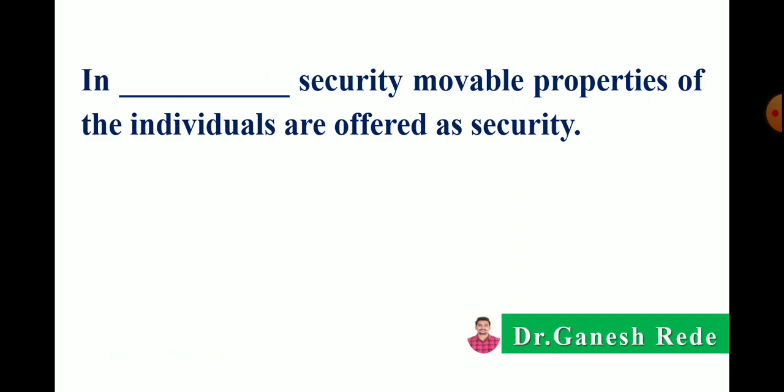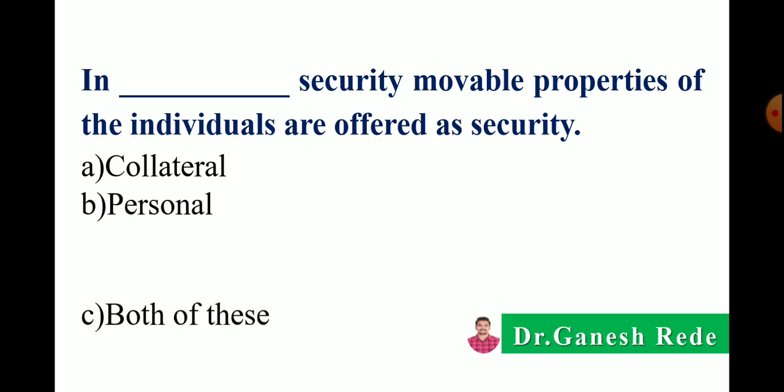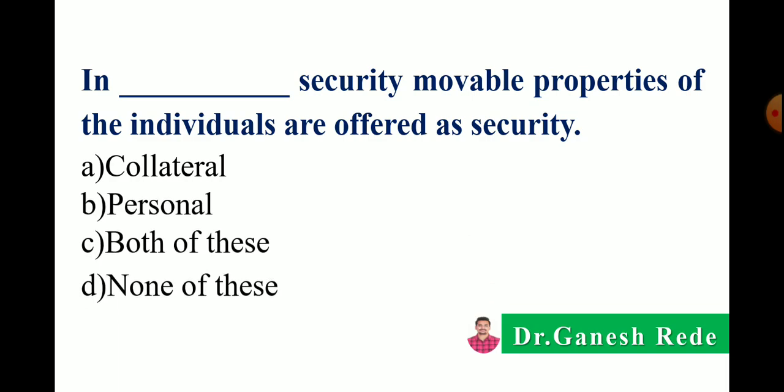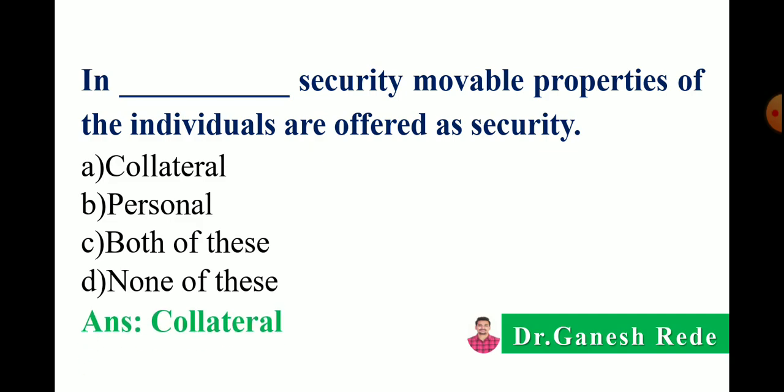Next, in dash dash security, movable properties of the individuals are offered as security. Option: A collateral security, B: personal security, C: both of these, or D: none of these. Correct answer is in a collateral security, movable properties of the individual are offered as security.